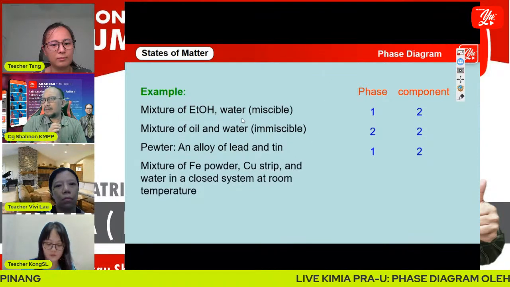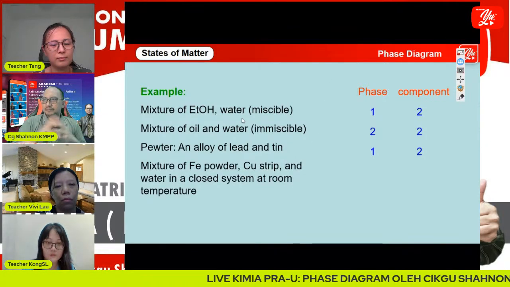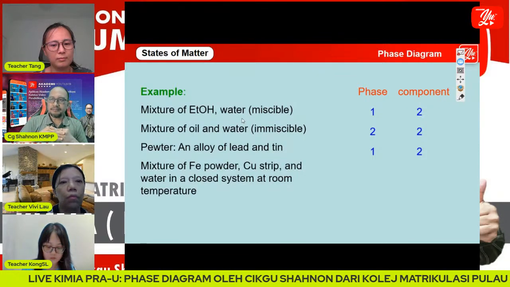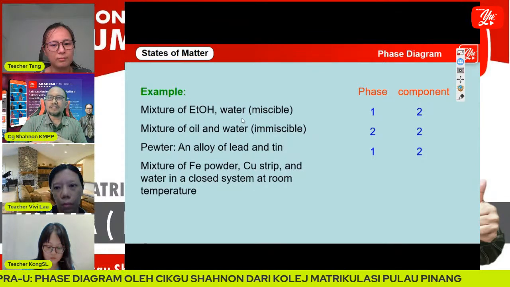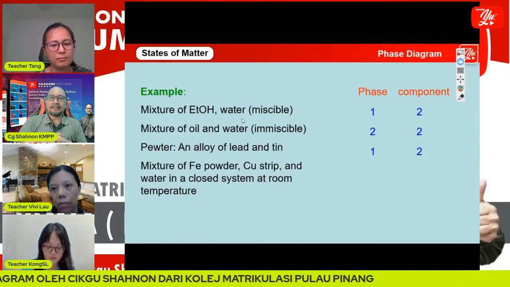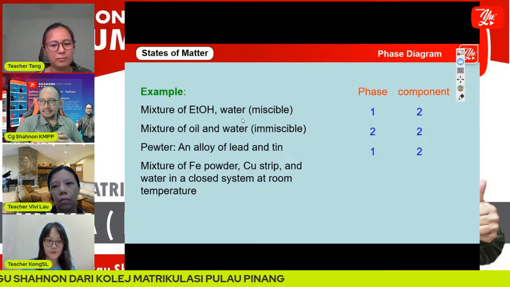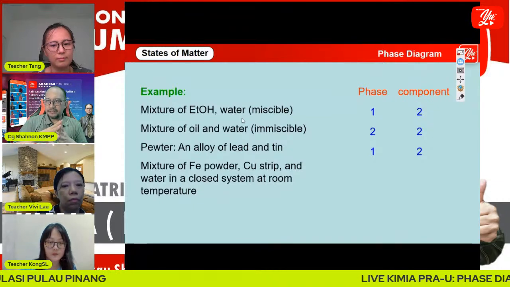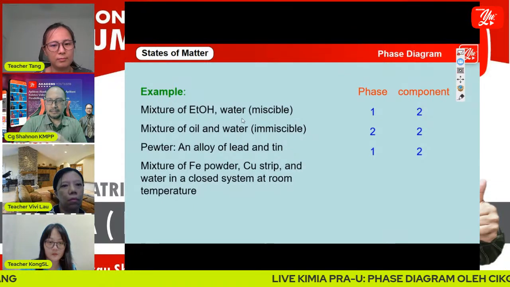And this is the last example for phase and component: a mixture of iron powder, copper strip, and water in a closed system at room temperature. In this case, how many phases do we have?